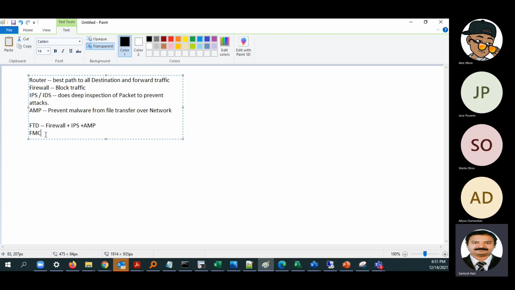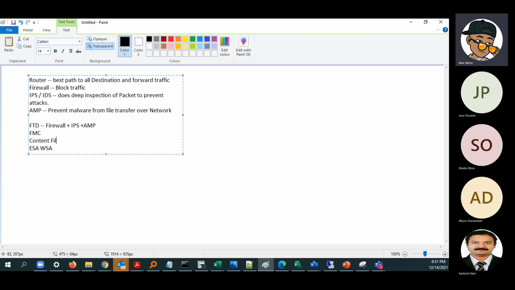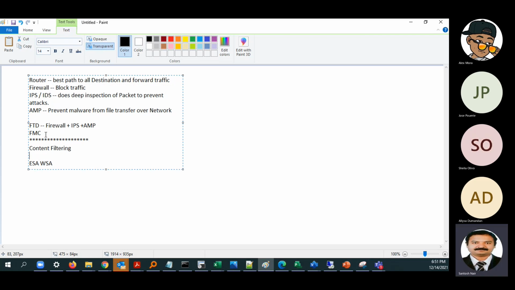Apart from that, Cisco has other tools like ESA and WSA. Do you know what ESA and WSA are? Have you heard about content filtering? Yes. This is basically Cisco's way of doing content filtering.